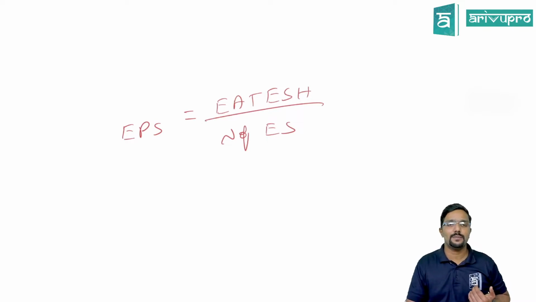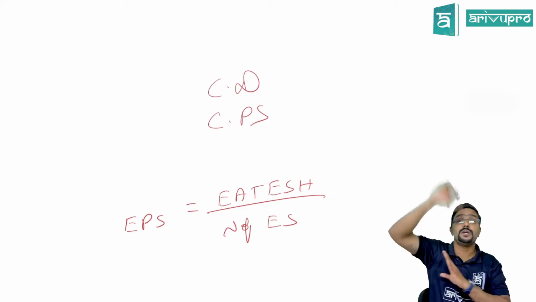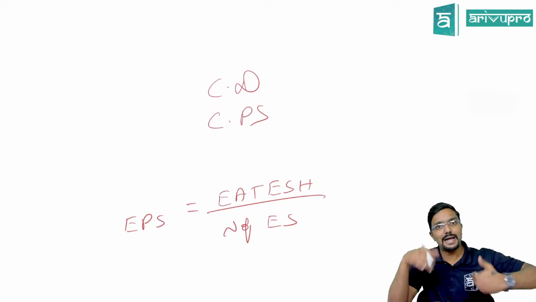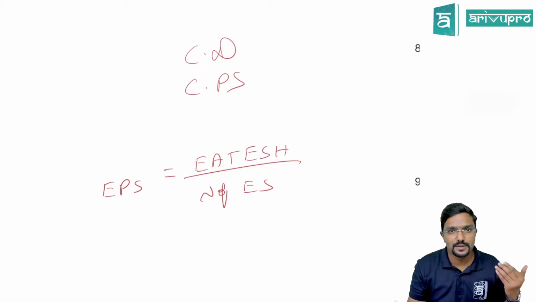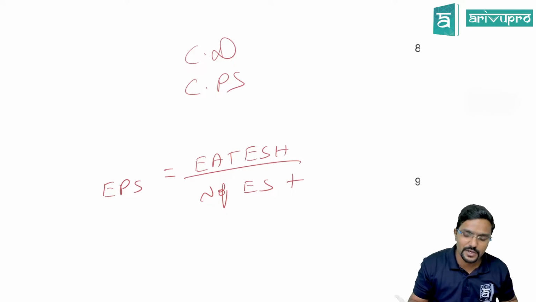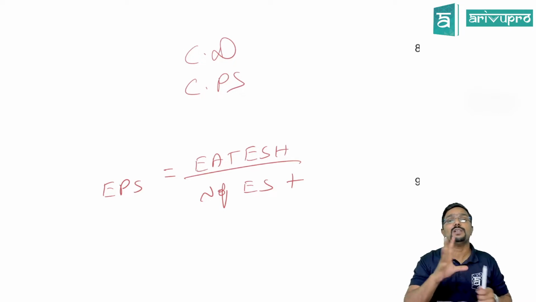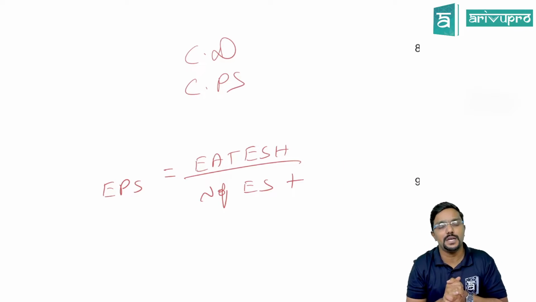But sometimes what company do is, if there are any convertible debentures or convertible preference shares which will be converted into equity shares in the future, they will add that also. Okay, we know that we will be converting these debentures or preference shares to equity shares in the future. So for the number of equity shares, they will also add; we call this potential equity shares. Means in the future it will be converted into equity shares.